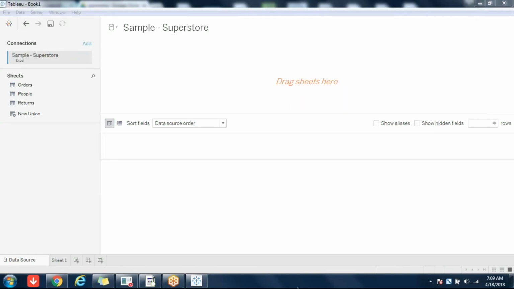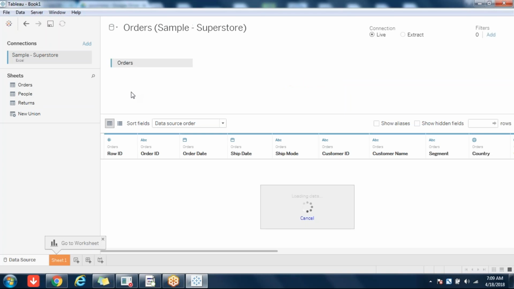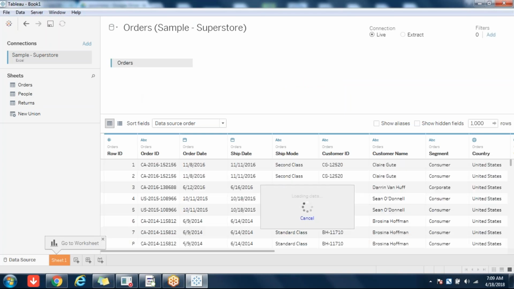Blending is combining the data from two different data sources. It is not joining. I'm stressing on that word, combining. Joining is between two tables in the same source, but when it comes to blending, it is between two different sources. So that's the point here.